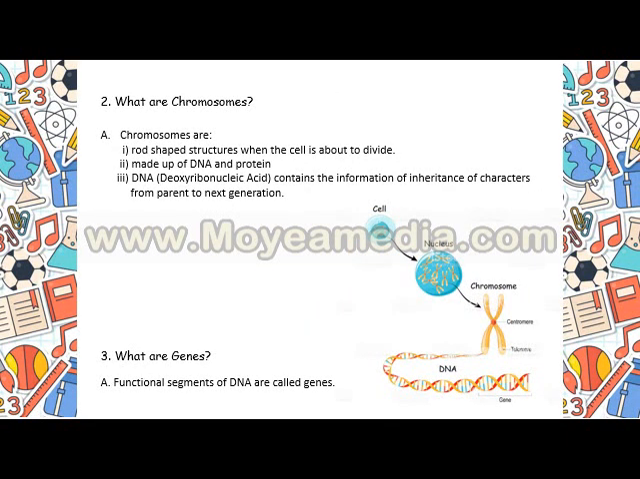Now, what are chromosomes? Chromosomes are rod-shaped structures when the cell is about to divide. You can see the tetrad structure where the chromosomes are attached to each other with a centromere at the middle. There is a red dot at the middle. It is a tetrad structure, made up of DNA and protein. The full form of DNA we all know, deoxyribonucleic acid. It contains the information of inheritance of characters from parent to the next generation. So DNA is the most important genetic material which remains within these chromosomes.